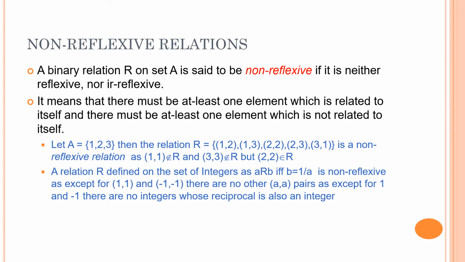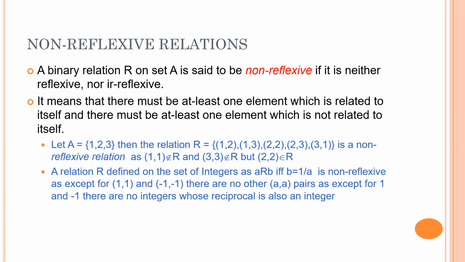Let's take another example. Please see this example carefully. A relation R defined on the set of integers as A related to B if and only if B is equal to 1/A is non-reflexive. Now before I proceed any further, please understand one thing. I am saying that the relation is defined on the set of integers, right? That means both the elements A as well as B are coming from the set of integers. You cannot have 0.5 as one of the elements. All the elements, either they are the first elements of the pair or the second elements of the pair, will have to be from the set of integers.